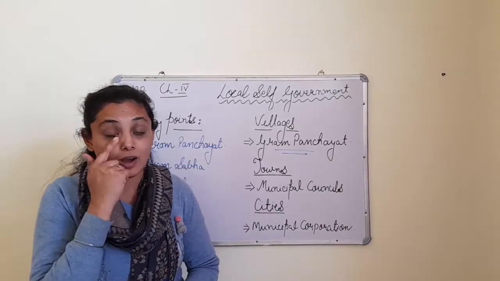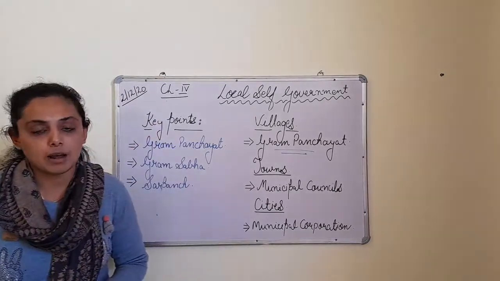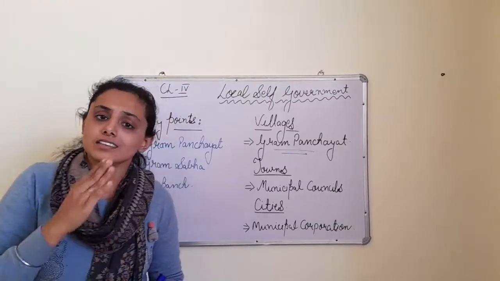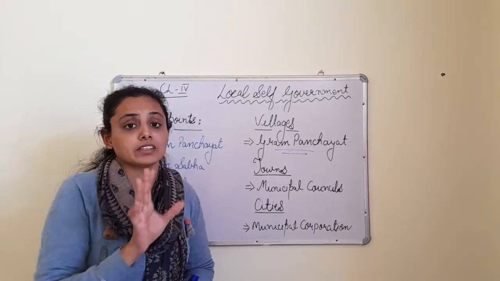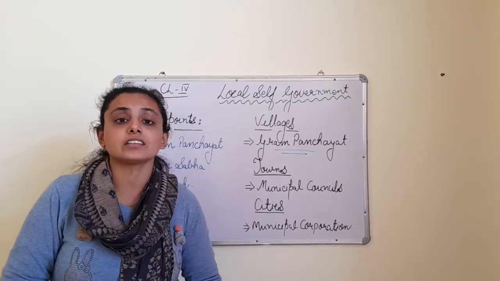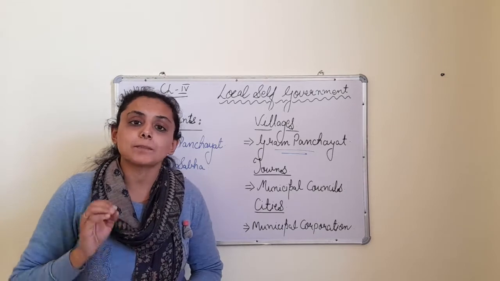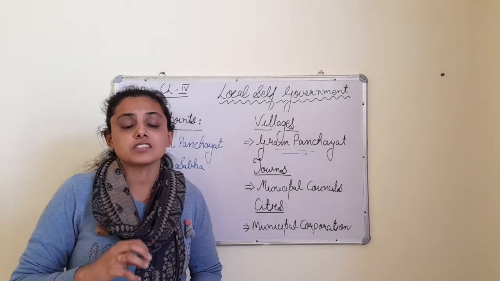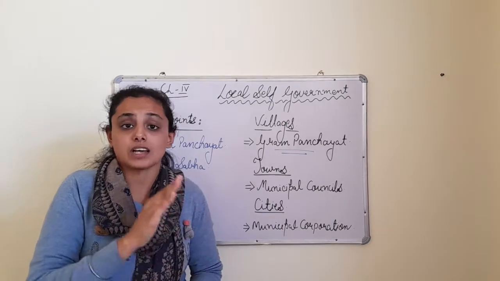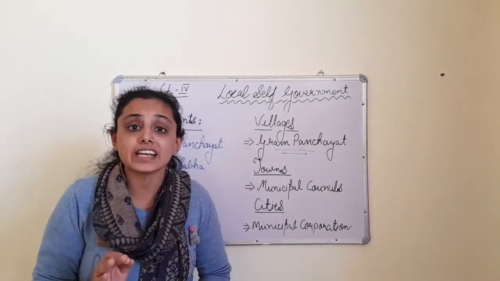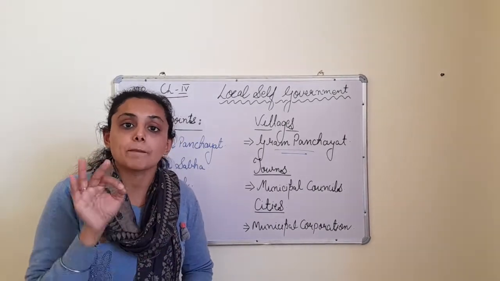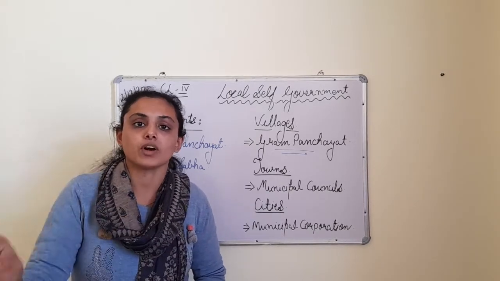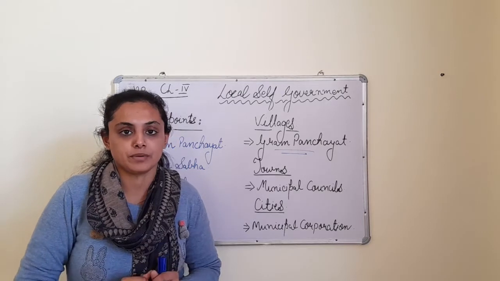Fine. Now coming back to the Gram Panchayat. See children, this Gram Panchayat, now as it has been given the name by the government, properly the elections are conducted. In these elections, any person who is above the age of 18 years, a particular resident of that village can vote for his or her own village.